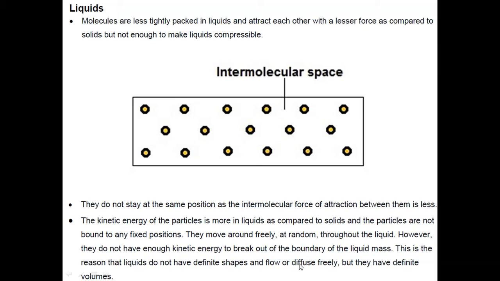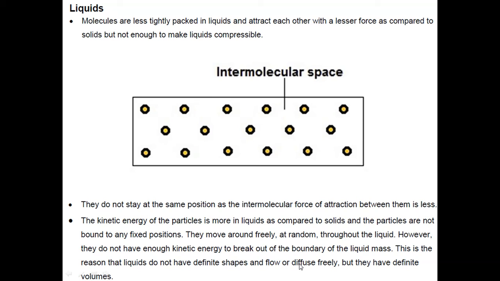Like it is always having one surface that we know as top. But liquid will not flow out by itself unless you fill that glass up to the brim. Otherwise it will be held there. So we can say that kinetic energy is not enough to break out of the boundary. This is the reason that liquids do not have a definite shape. Okay, liquids do not have a definite shape, but they can flow or diffuse freely.